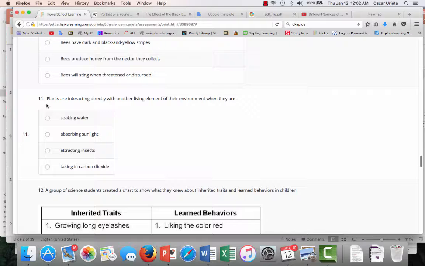Question number 11. Plants are interacting directly with another living element of their environment when they are soaking up water, absorbing sunlight, attracting insects, taking in carbon dioxide. Pause it and answer your question.